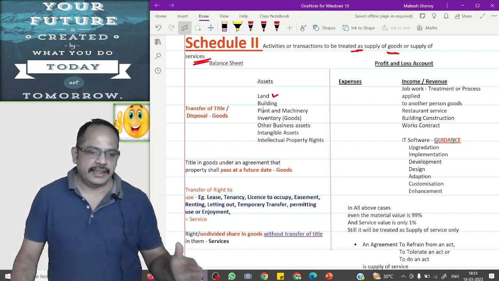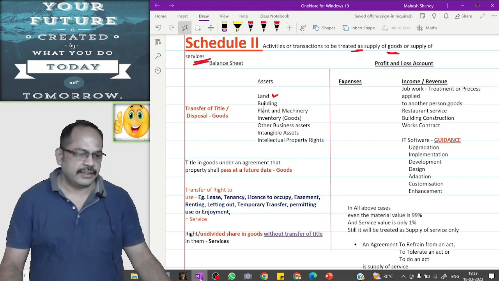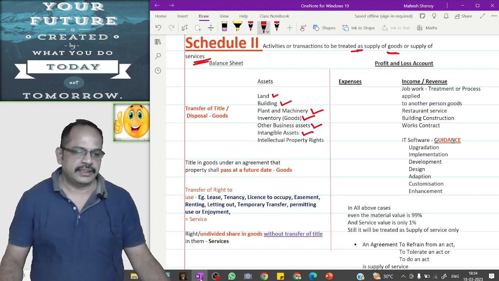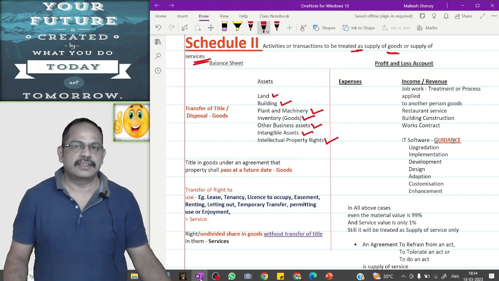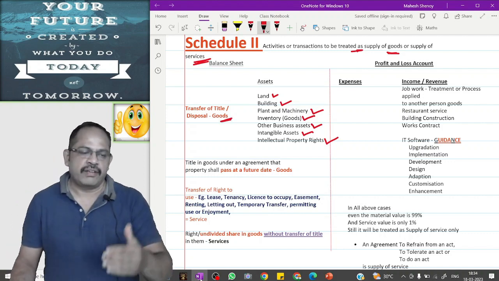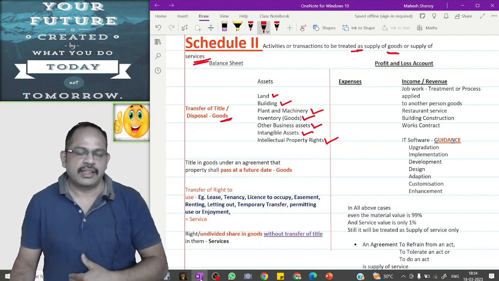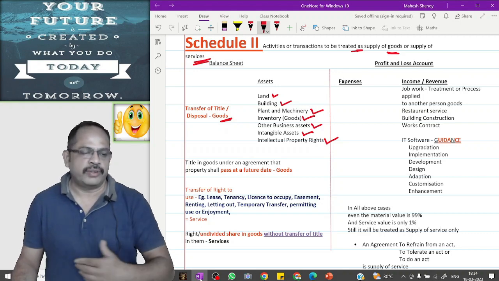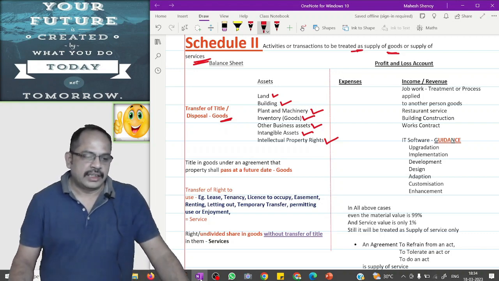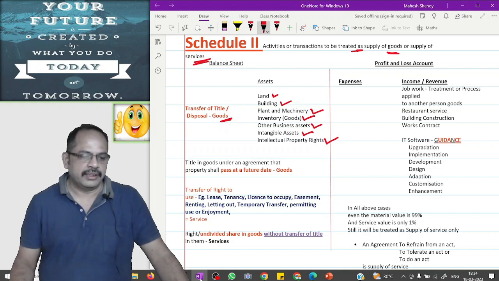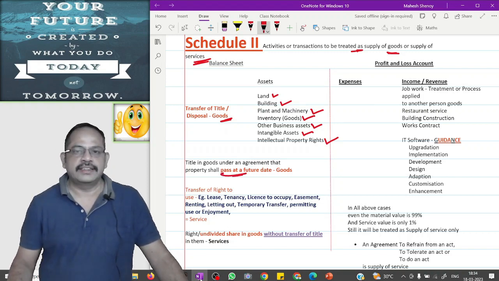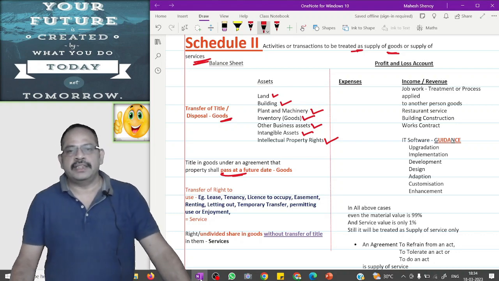In the balance sheet, on the asset side, we have land, building, plant and machinery, inventories, goods, other business assets, intangible assets, and intellectual property rights. The transfer of title of all the above assets or disposal of all the above assets is goods. Title in goods under an agreement that property passes at a future date is goods. For example, finance lease, hire purchase, etc.